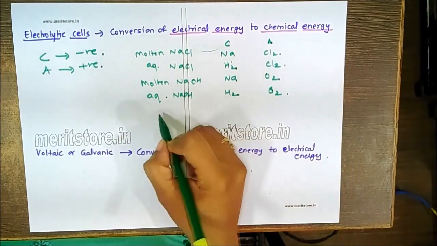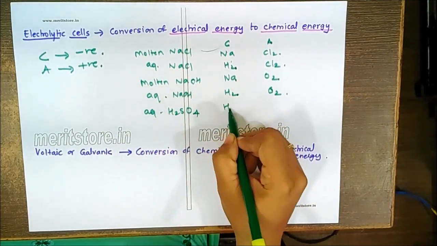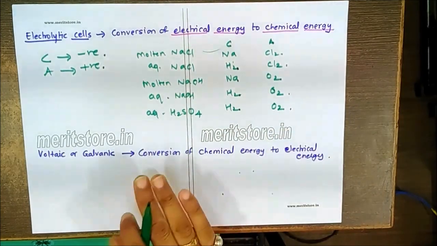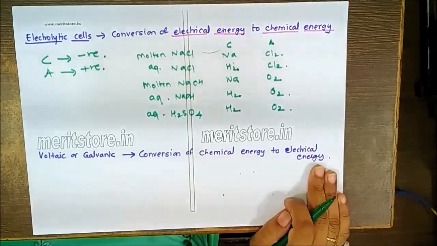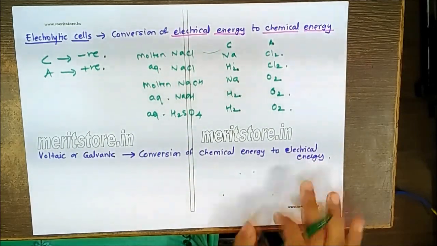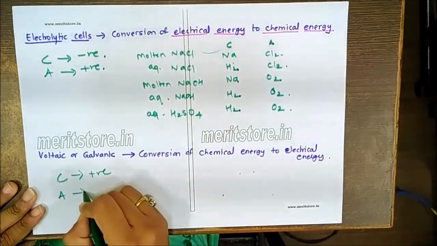One important example to remember is aqueous H2SO4, where you will get hydrogen gas at the cathode and oxygen gas at the anode.